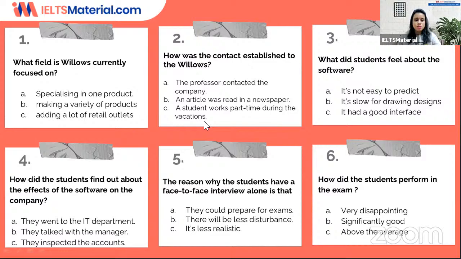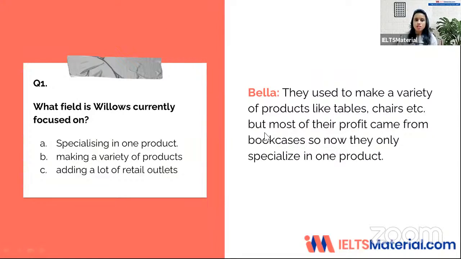So, okay, let's go ahead and see the first question. The first question is, what field is Willows currently focused on? Let's take a look at our options. They are: A, specializing in one product; B, making a variety of products; C, adding a lot of retail outlets.